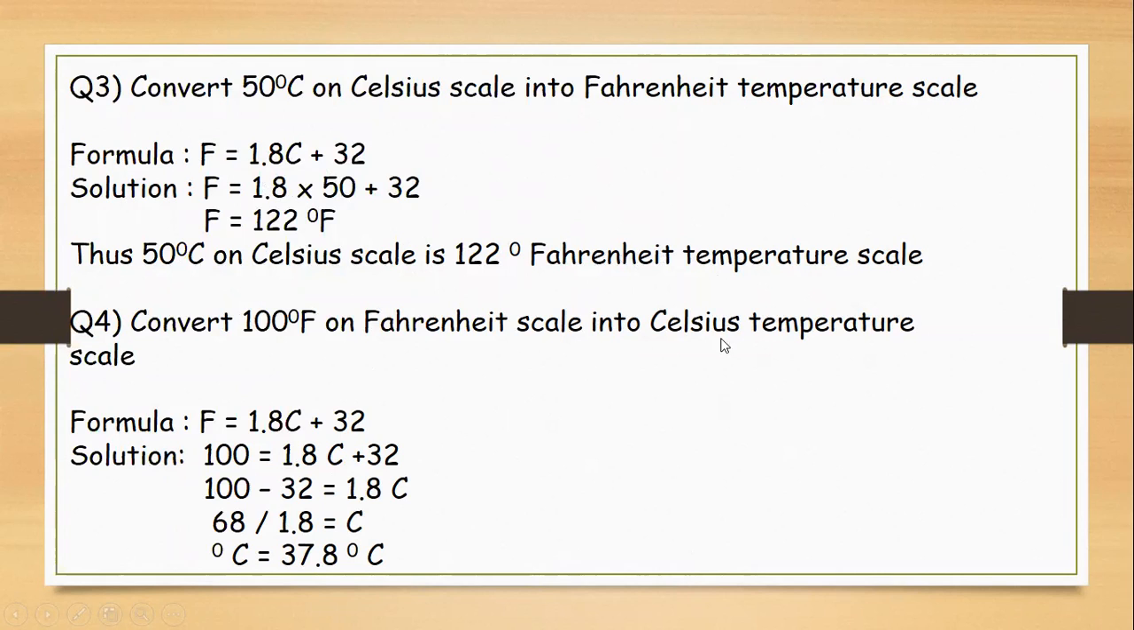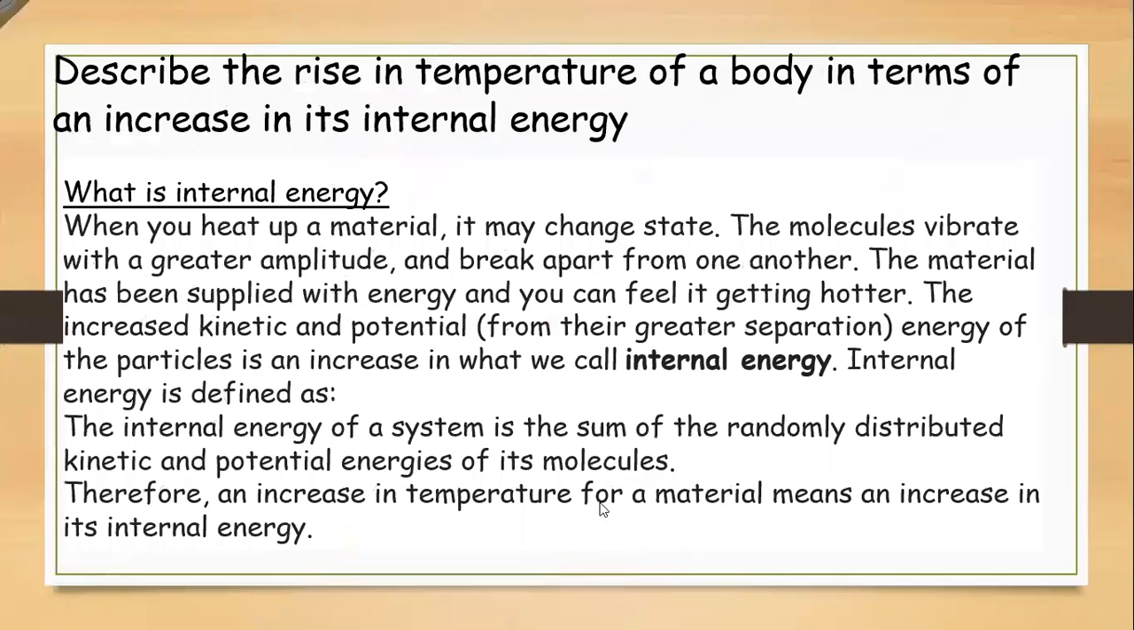Converting Fahrenheit into Celsius means that we are going to use the same formula. In this, the given is Fahrenheit, so we are going to place Fahrenheit as 100. 100 equals 1.8 C plus 32. 32 is taken to the left hand side, so it will be 100 minus 32 is equal to 1.8 C. Dividing both sides by 1.8, that gives you 100 minus 32, 68 divided by 1.8, is equal to C. So C is equal to 37.8 degrees Celsius.